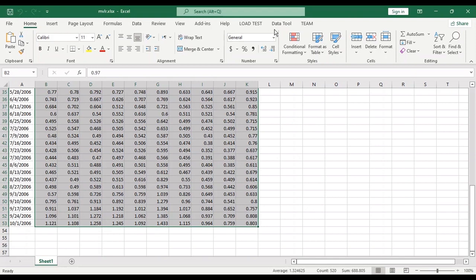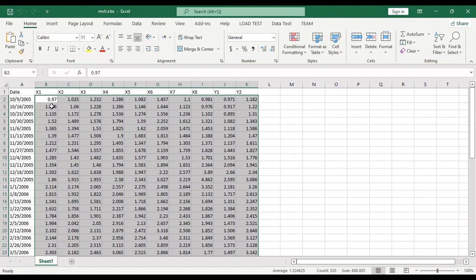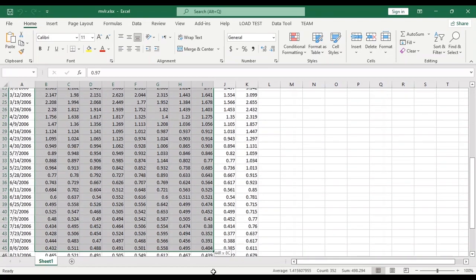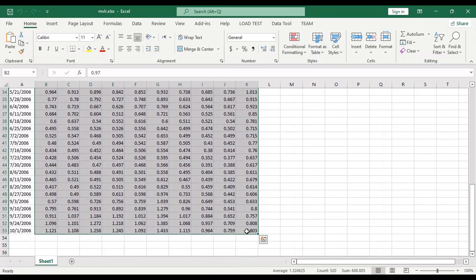Data Tool is an Excel add-in on our website. This is a tool on our website. I have several columns of data, and I want to fit a multivariate linear regression: x1 up to x8 and y1 and y2. Now I want to select these data. I should select all of the data without any headers or others, just data.